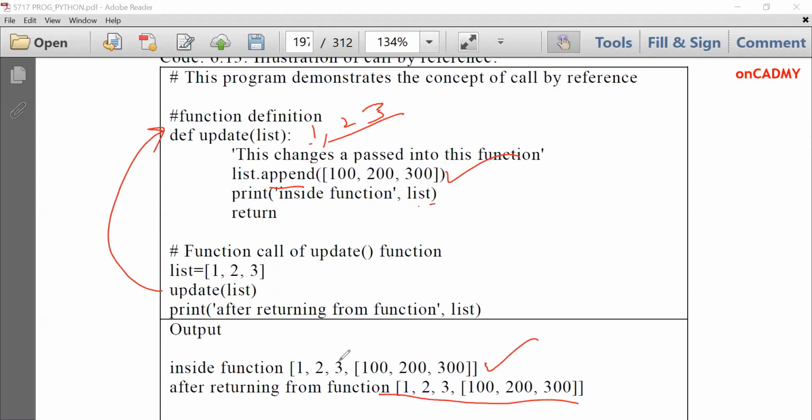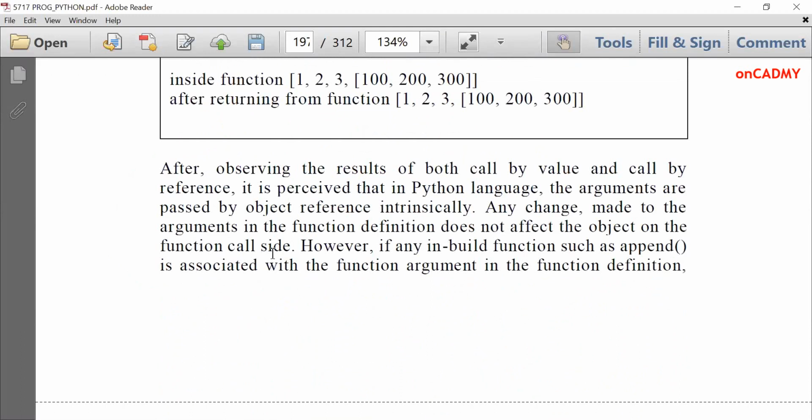Fine, we can just append to the list, but we cannot replace the value by using object passed by reference. You can use the append method. I think this concept is clear to you. Only the append method can update new values.